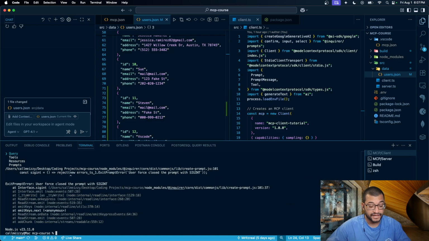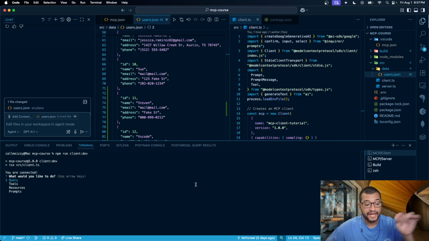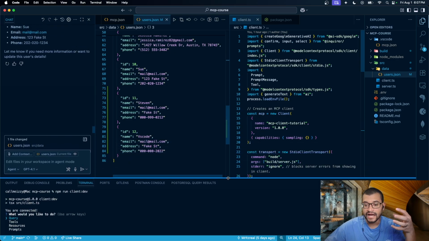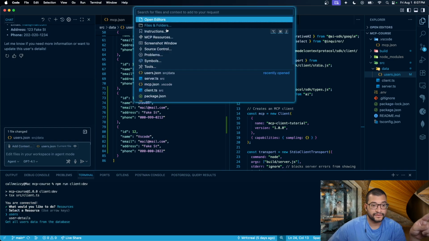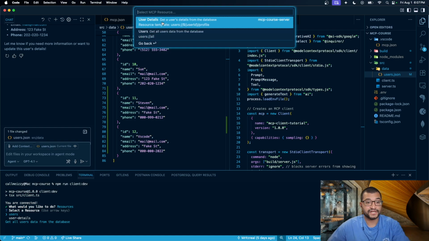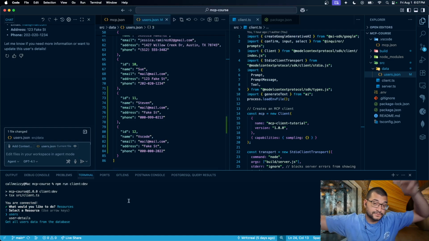And what the client side does, let me clear this, is that let me run the command. I run the client side, and now I have the options: what would you like to do? I can do a query, I can check the tools, I can check the resources. And remember, the resources are the users. So let's go to resources. Okay, and it shows me user and user details. And if you see here, user details and users. So it's sharing the context between the server and the client.